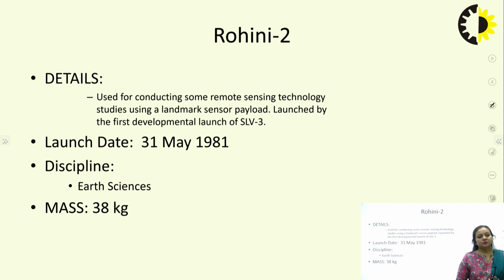Then Rohini 2 was launched on 31st May 1981, and you can see the weight of the satellite has increased slightly. Like the previous one, it was around 35 kgs. Now we have got the weight around 38 kg. And we can see the weight is very less. It is less than 100 kgs.